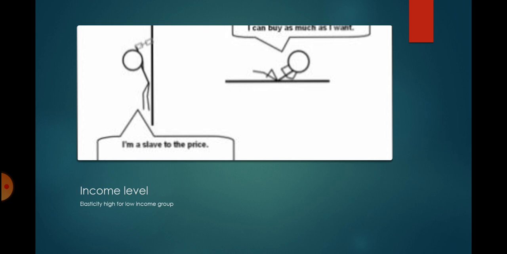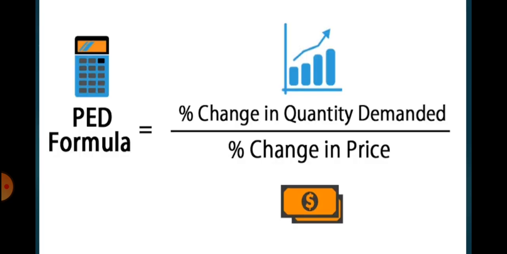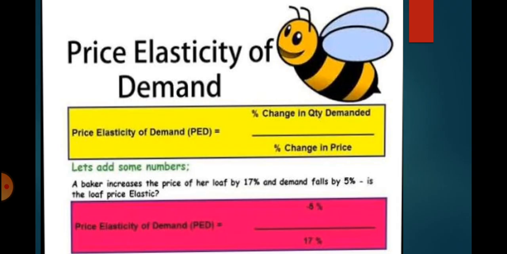because any change in the price level is going to have a considerable effect on the quantity demanded by the low income group. Now, what is the formula for calculating the price elasticity of demand? It's percentage change in quantity demanded upon percentage change in price.